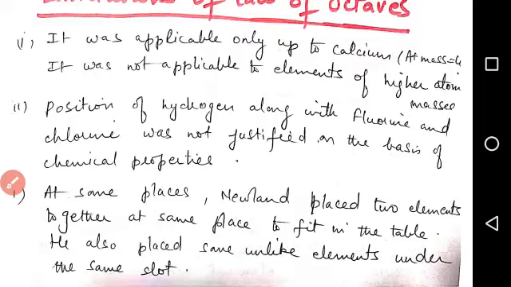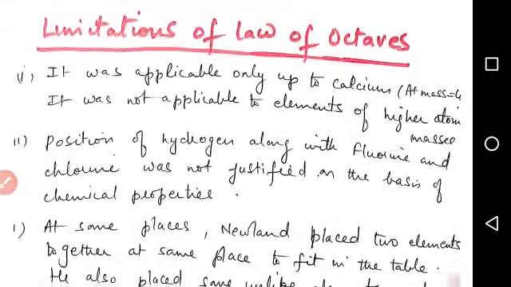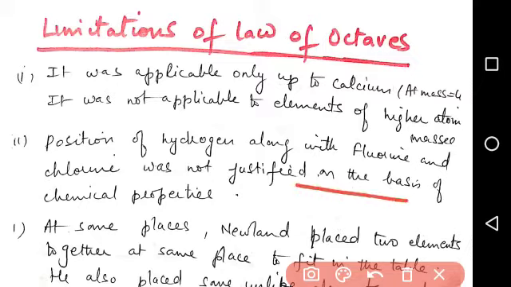Now, limitations of the law of octaves. First, it was applicable only up to calcium, that is atomic mass 40. It was not applicable to elements of higher atomic masses. Second, the position of hydrogen along with fluorine and chlorine was not justified on the basis of chemical properties. Third,